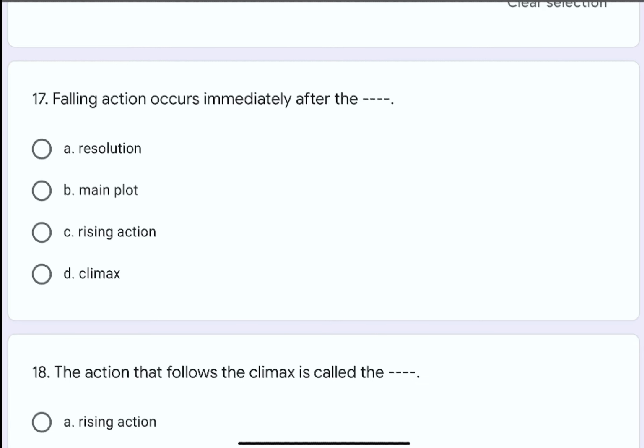Question number 17. Falling action occurs immediately after the dash dash. The options are A. Resolution, B. Main plot, C. Rising action, or D. Climax. The correct option is D. Climax.